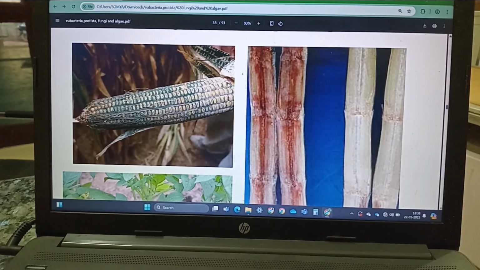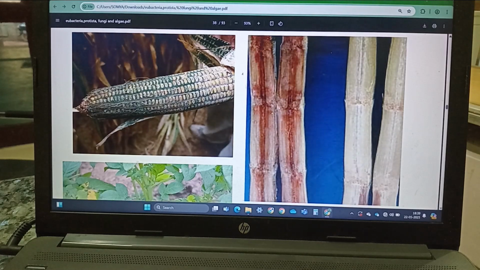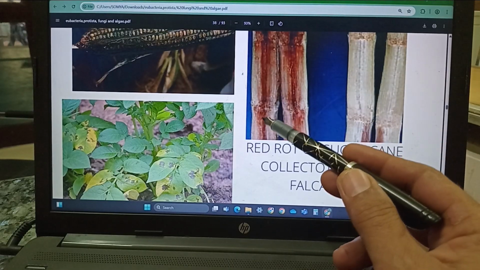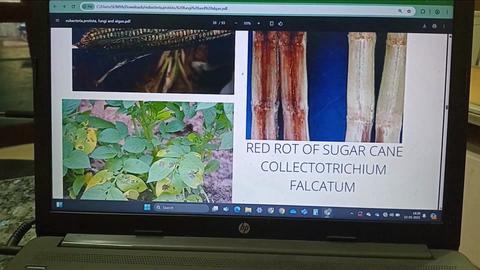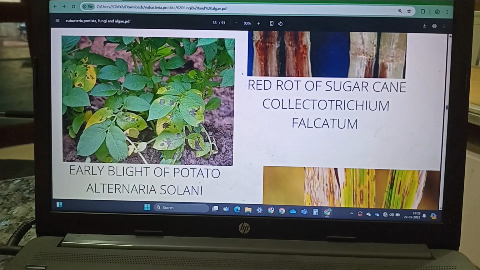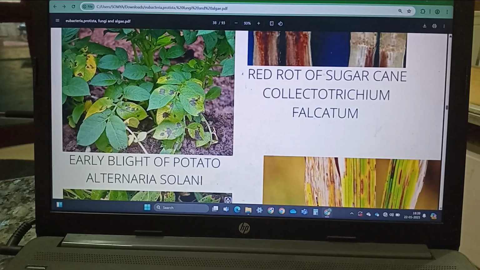The deuteromycetes reproduce only by asexual spores known as conidia. The mycelium here is septate and branched. Some members are, as you are seeing here, parasitic and others are saprophytic, and a large number of them are decomposers of litter and they help in mineral cycling. Some examples we are showing: this is Colletotrichum, which causes the red rot disease of sugarcane. Alternaria solani causes the early blight of potato. Early blight of potato is caused by Alternaria solani.